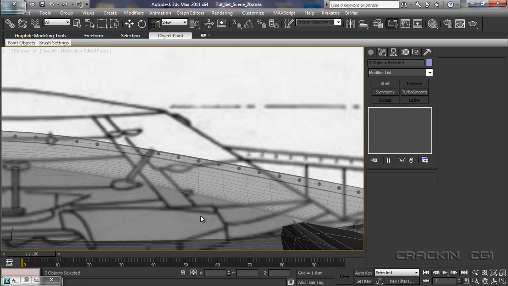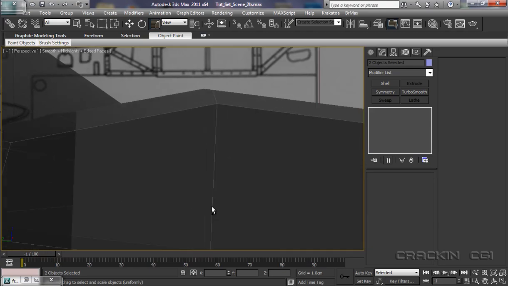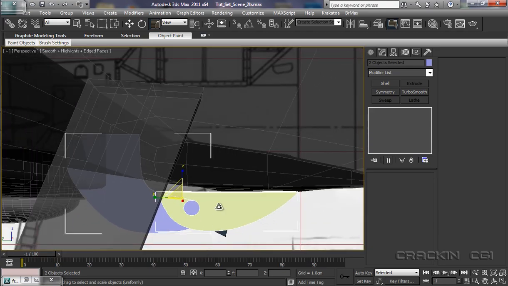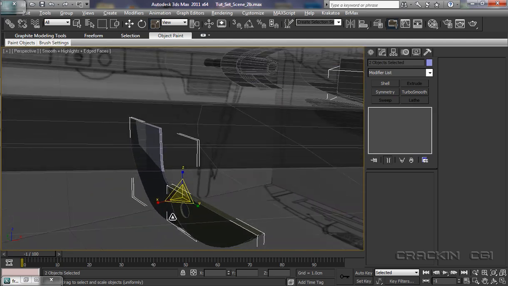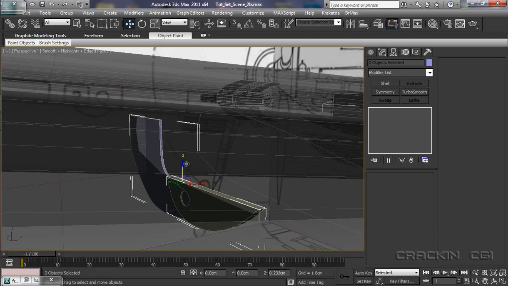Perspective, pull out, there they are. Zoom around a little bit, move and select tool, W. Let's bring that up. Now we can see that just poking through the aileron there in that one.